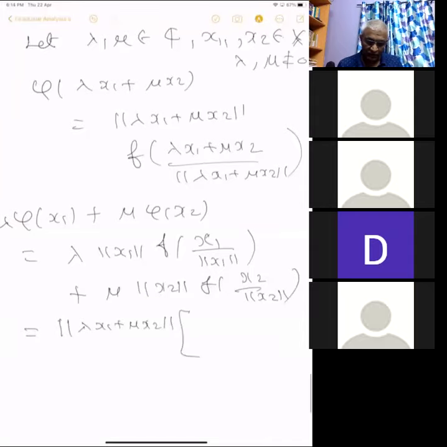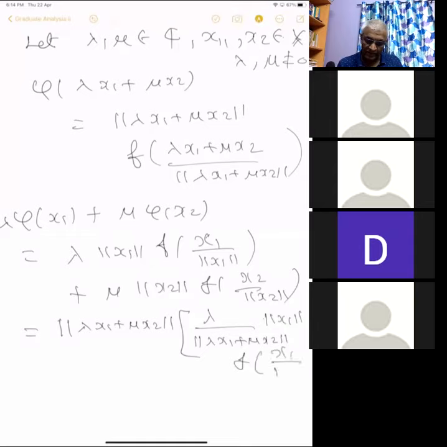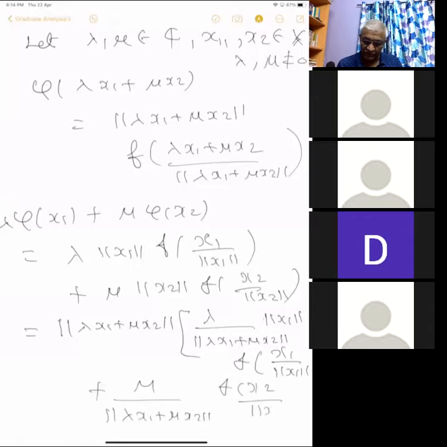Just put it out, and then lambda by norm of lambda x1 plus mu x2 times norm x1 times f of x1 by norm x1, plus mu by the same thing, lambda x1 plus mu x2, times norm x2 times f of x2 by norm x2.